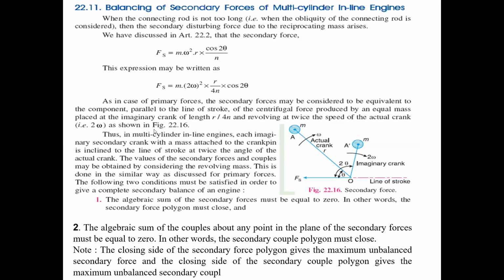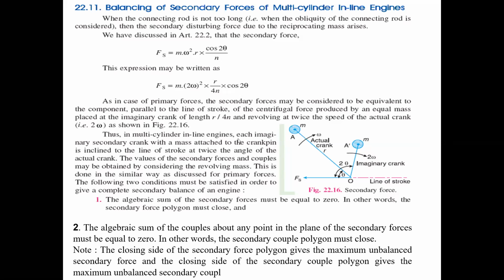So why do we consider 4n? They say that the secondary force is considered equivalent to the component parallel to the line of stroke of the centrifugal force produced by an equal mass placed at an imaginary crank of length r by 4n, revolving at twice the speed of the actual crank.